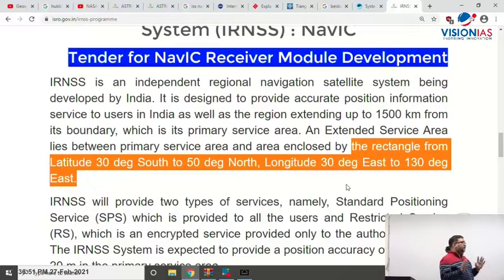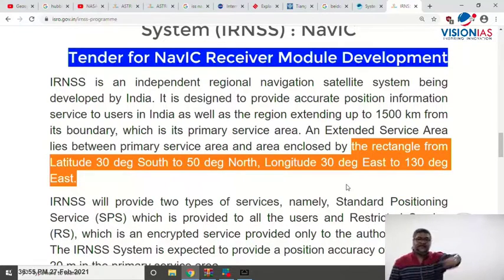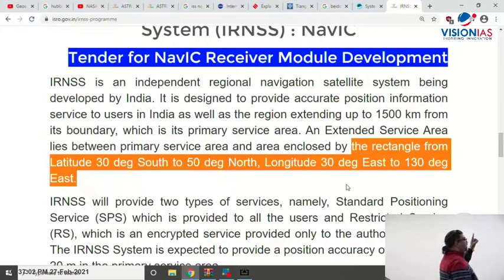If you just see the area, we can have an extended distance of 1500 kilometers from the borders, but I am talking about the area of coverage. This rectangle goes well beyond 7,000 square kilometers. I am talking in terms of how much area can be covered. Area is length and breadth. There is a big area which can have the coverage of navigation by NAVIC or IRNSS, and that can be more than that.